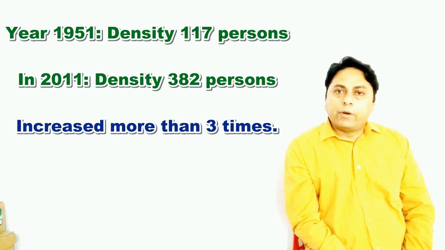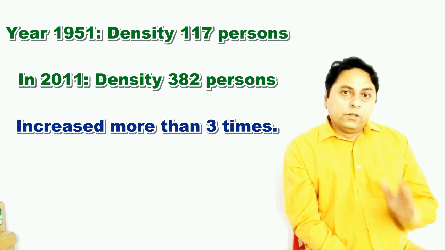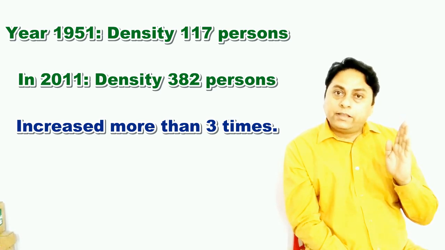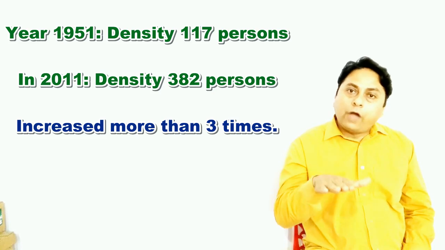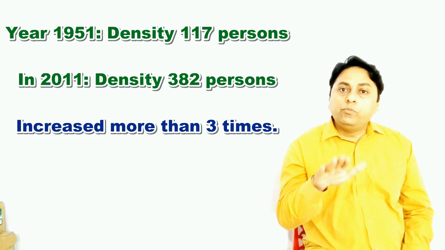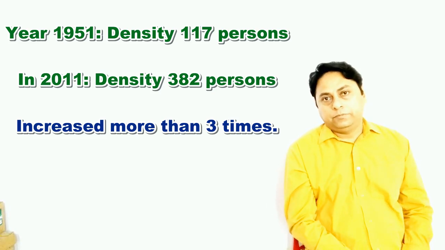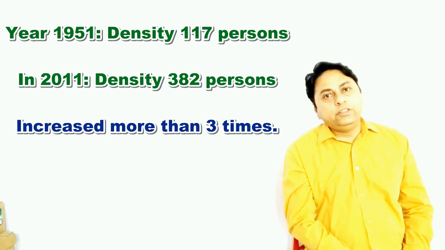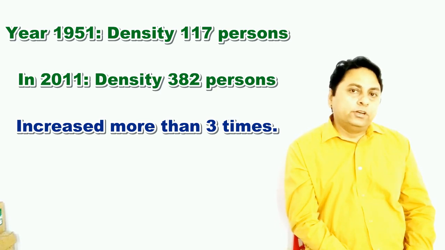When our country got independence in 1947, after 3-4 years, in the year 1951, density of population of our country was only 117 persons per square kilometer. So in 1951, only 117, and in 2011, in the last census, 382 persons per square kilometer. So more than 3 times increase you can see in the density of population of our country.